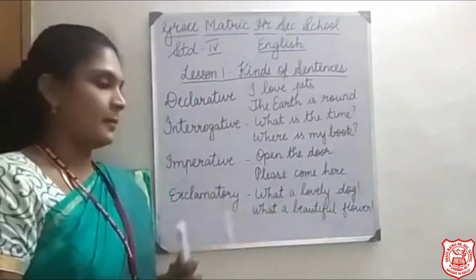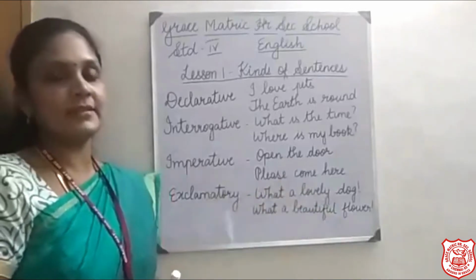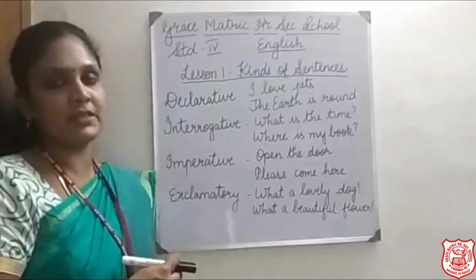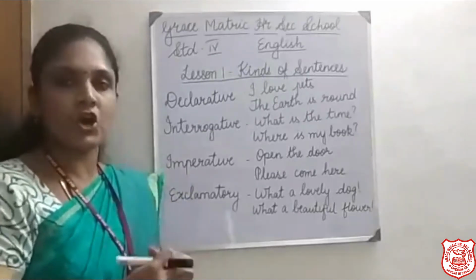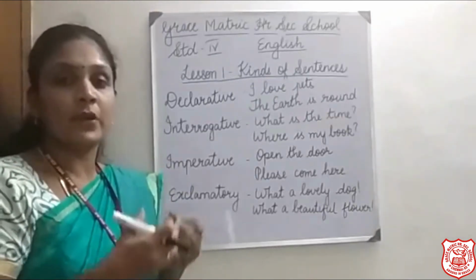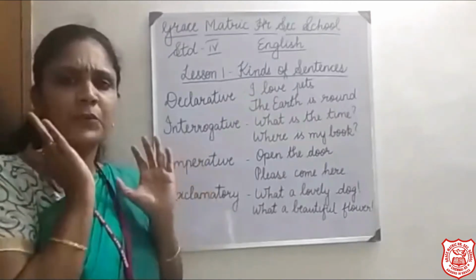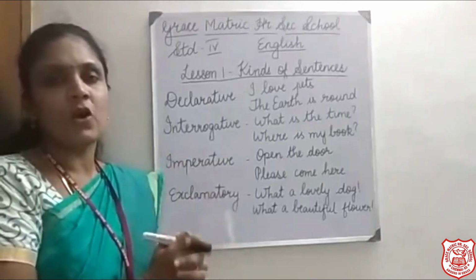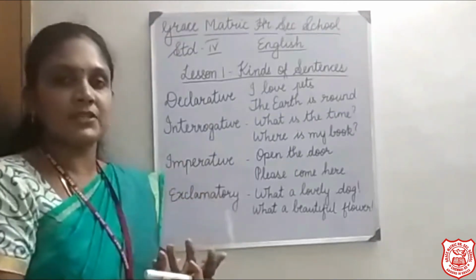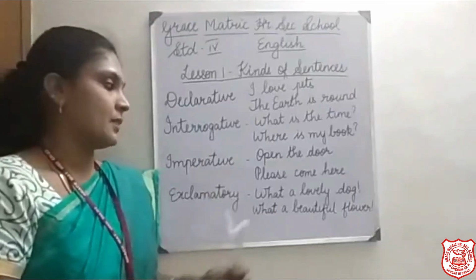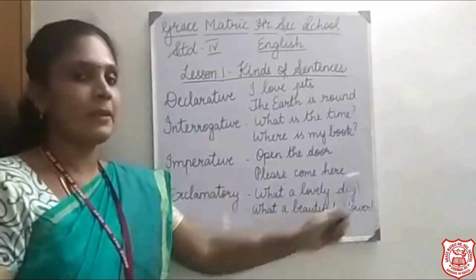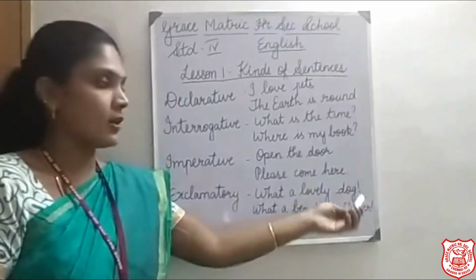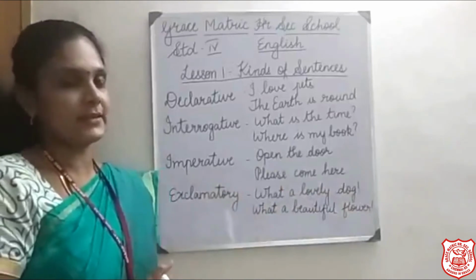Then exclamatory. Exclamatory sentences show some emotions, show out your feelings or your emotions. When you are surprised or when you are shocked, when you see a flower, you say, what a beautiful flower. Or when you see a baby, such a cute baby. So all these are your expressions. You are showing your expressions. So it ends with an exclamatory symbol. What a lovely dog. What a beautiful flower. All these are exclamatory sentences.